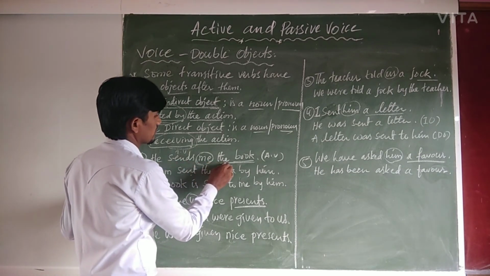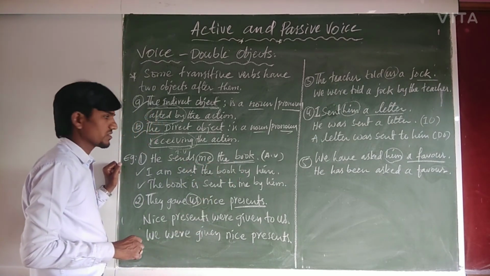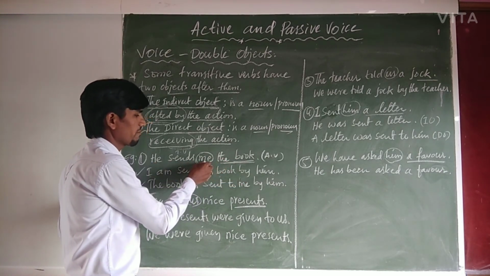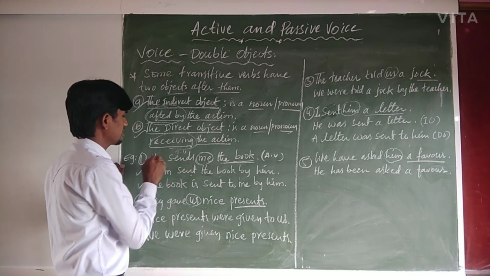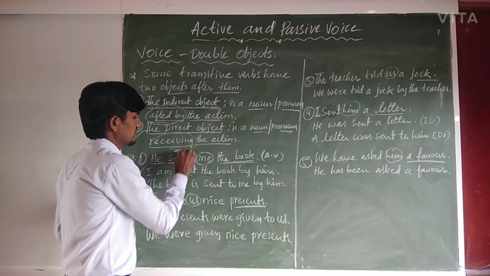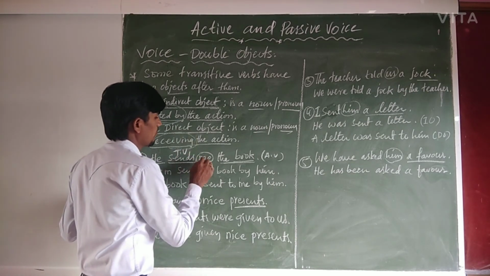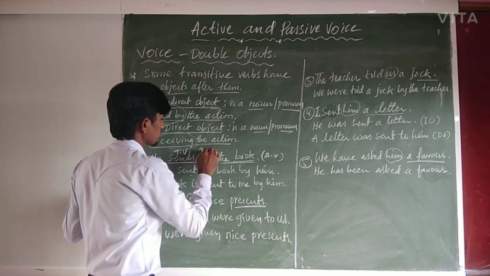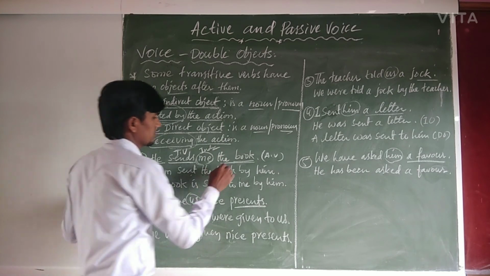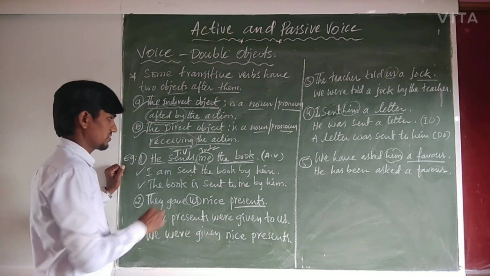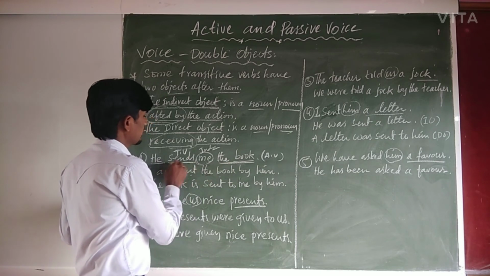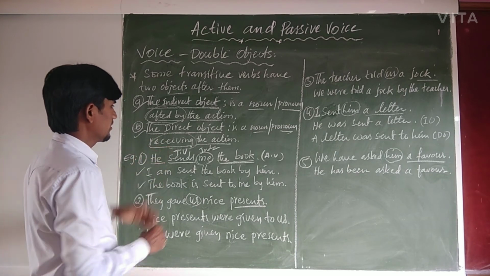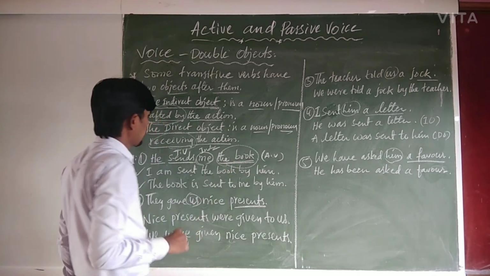For example, now you will understand very clearly. He sends me the book. He sends what? The book. To whom? Me. So here he is the subject, send is the transitive verb, me is the indirect object, the book is the direct object.